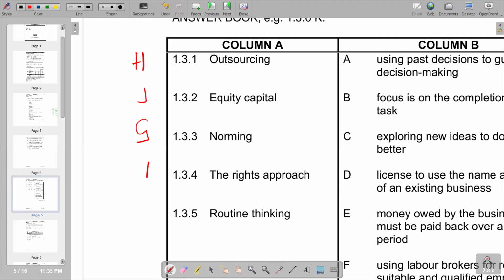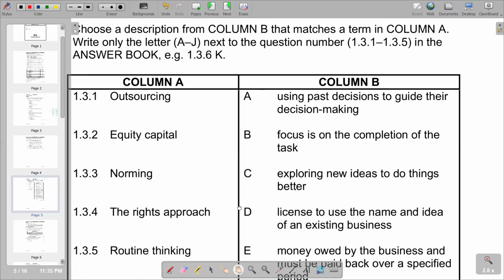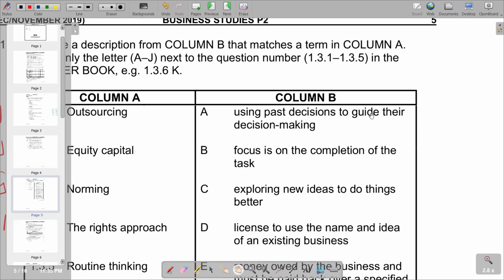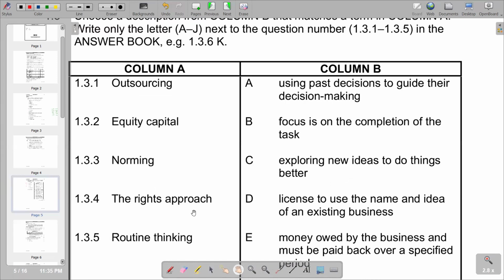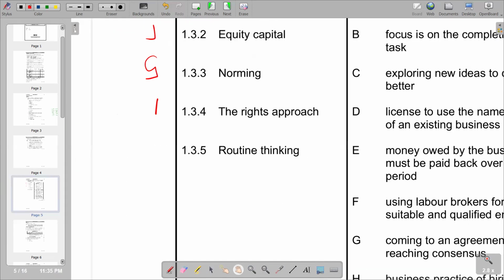Then we've got forethinking. Thinking obviously, you are thinking using past decisions. So basically, that's what we have. So let's try to see in terms of explanation that we have. So we have A saying using past decisions to guide their decision making. So basically, that's the most appropriate that we have. So we've got A is the most appropriate. So this is the last question that we have according to this video. That is on section A of this question paper.